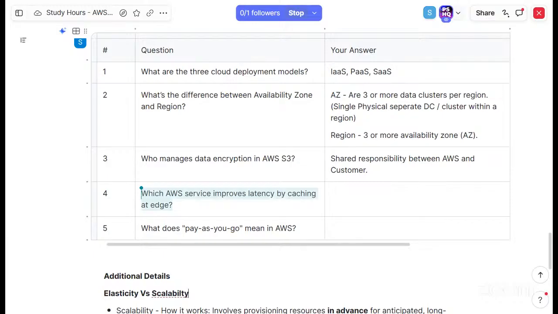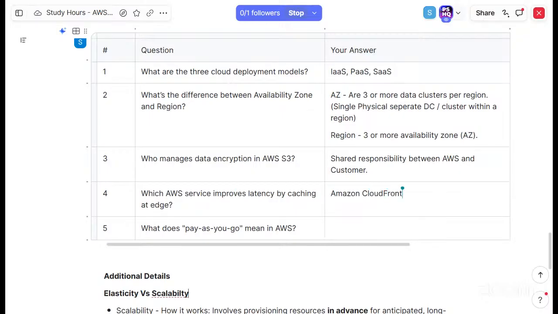Which AWS service improves latency? I think Amazon CloudFront. Yes, Amazon CloudFront improves latency.